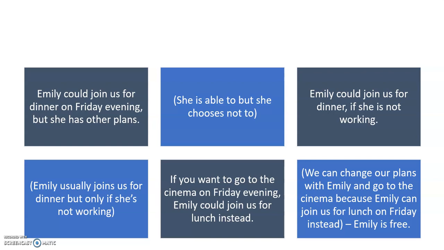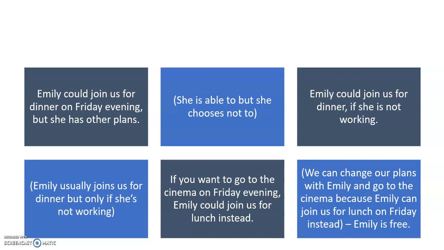Example number 2, Emily could join us for dinner if she is not working. So here we can see Emily usually joins us for dinner, but only if she's not working. Okay, example number 3, if you want to go to the cinema on Friday evening, Emily could join us for lunch instead.